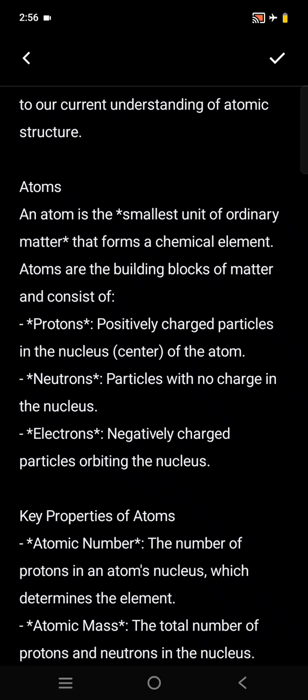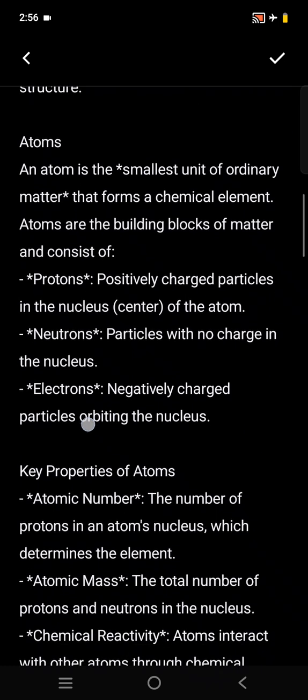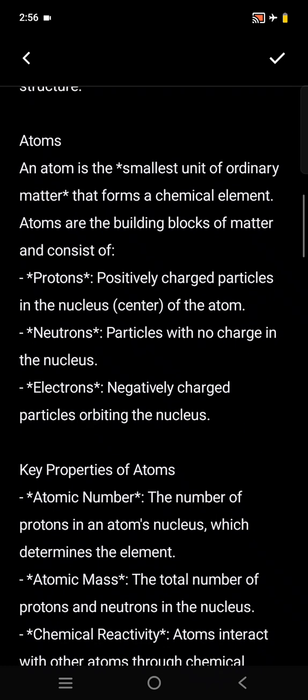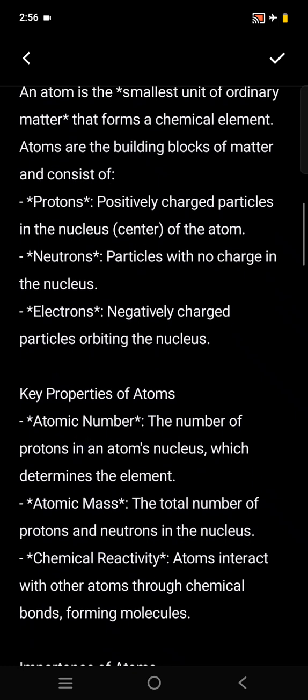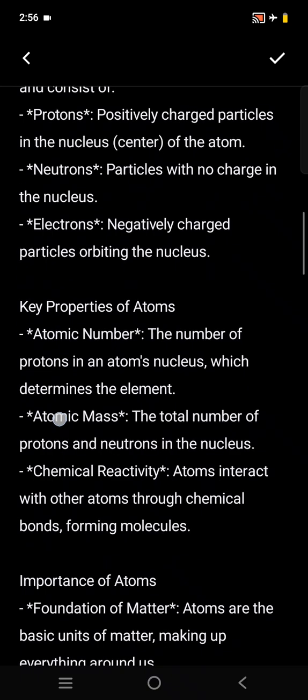Atoms are the building blocks of matter, meaning all these things we have discussed in the discovery of an atom. Scientists put forward their views, and the points of the definition are present in the discussion we have made above. Atoms consist of protons, electrons, and neutrons. Protons carry positive charge, neutrons carry no charge, and electrons carry negative charge. Protons and neutrons are present in the nucleus of an atom.